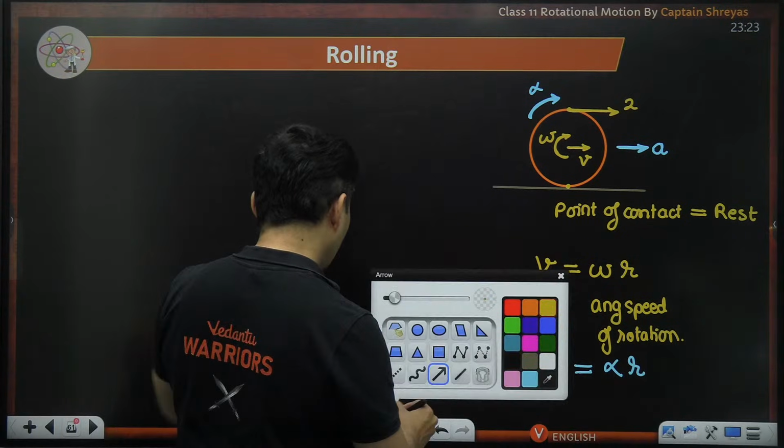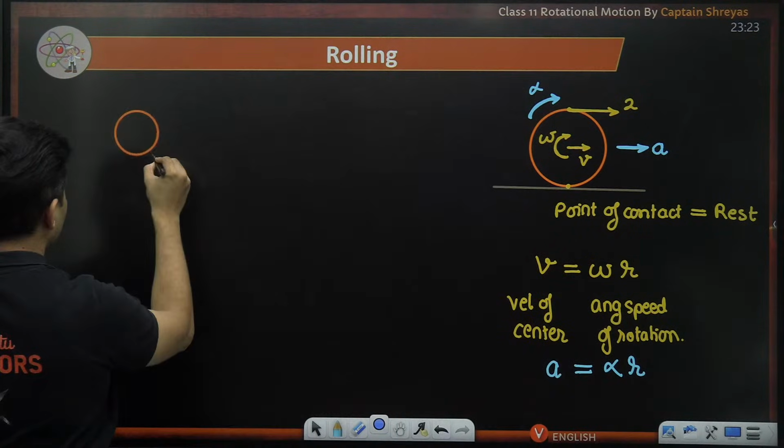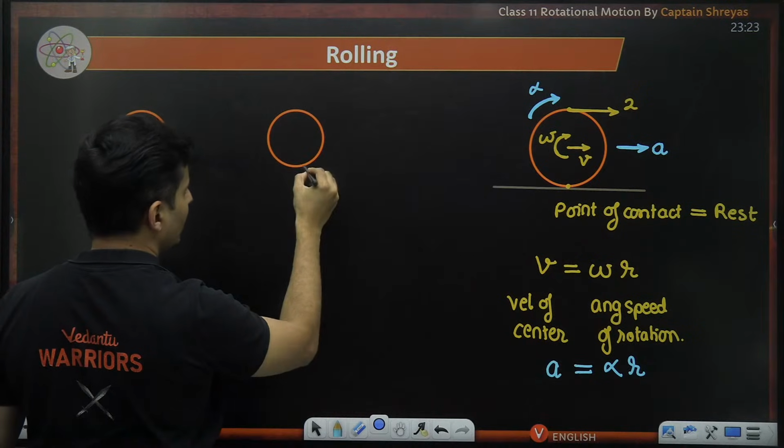So this rolling motion is nothing but translation plus rotation.